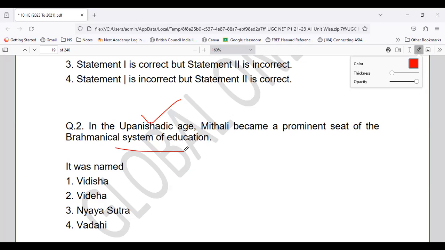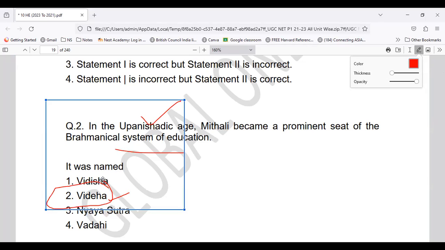What was that system known as? So it was Vidisha, Videha, Nyaya Sutra, or Vaidhi. From the given options, which one stands to be correct? So when we talk about Videha, this is the option which stands to be correct, which was basically a Brahmanical system of education, right?